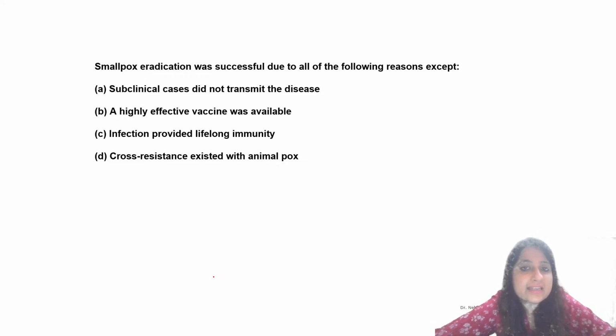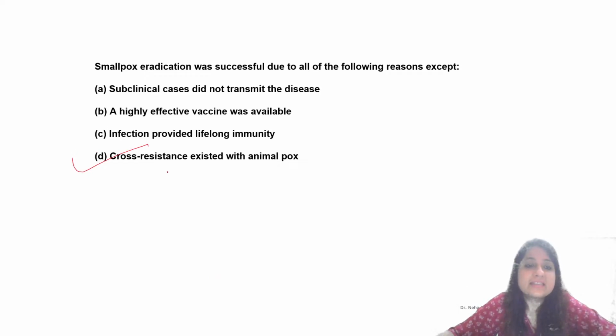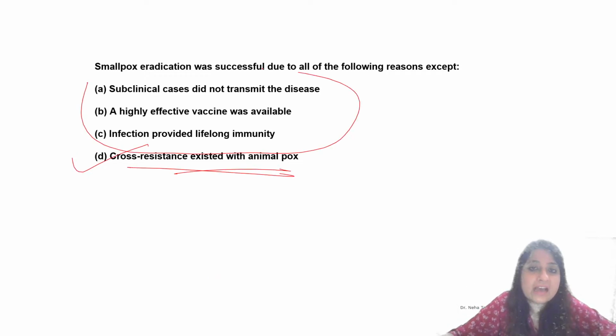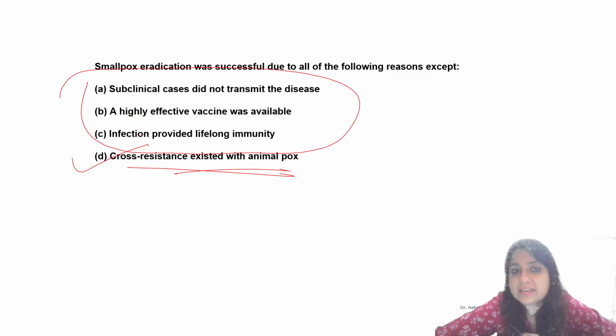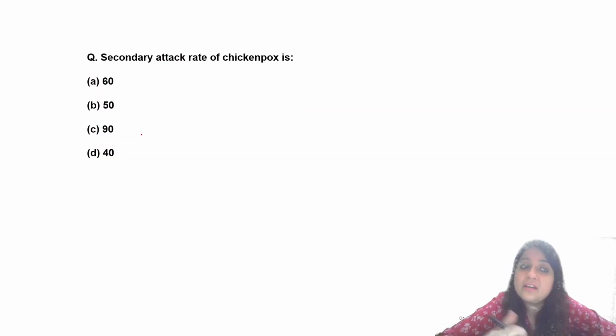Why can we eradicate a disease, guys? When the source of infection is the case, there are no subclinical cases, you have an effective vaccine, and if you get infected it provides lifelong immunity. Did you have any other source for smallpox, any animal pox? No. So this is the answer. All these three are the reasons why smallpox could be eradicated. But there was no cross resistance with any other virus.